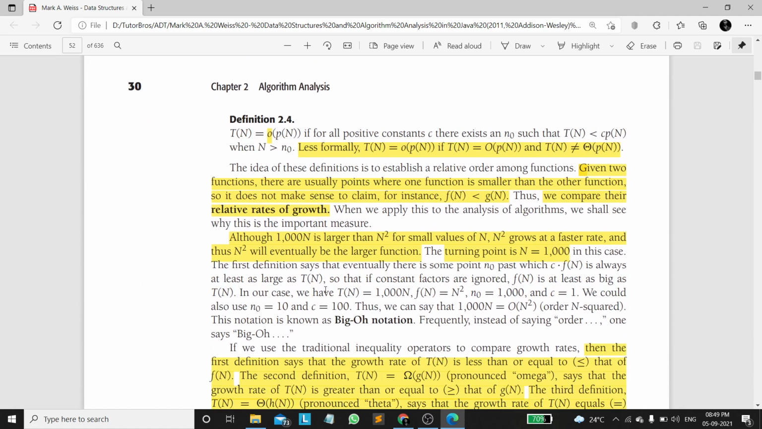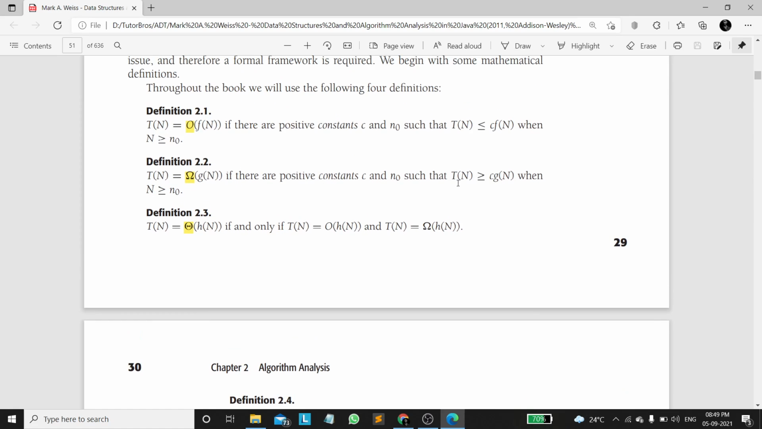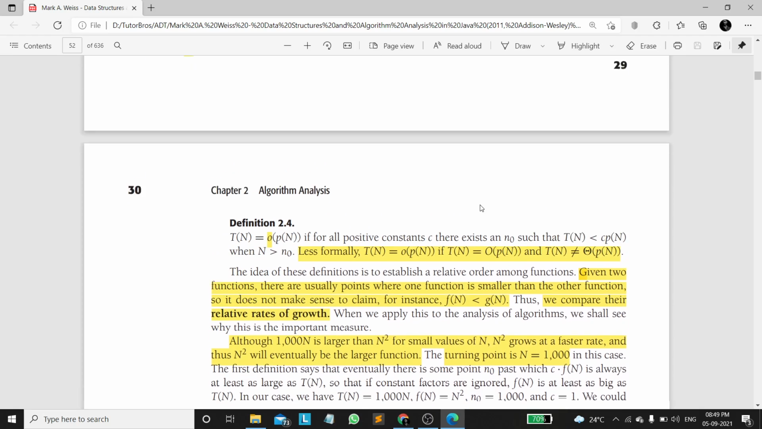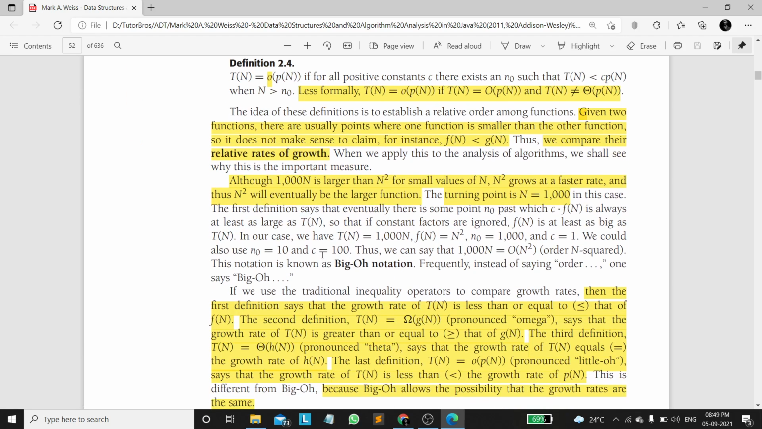And coming to how we compare: here we are discussing that t of n should be less than f of n, t of n should be greater than g of n, and how do we compare them? Do we compare directly, that if f of n is less than g of n, then the growth rate of f of n is lesser than g of n? No, we won't do like that. We compare the relative rates of their growths. What is the growth of f of n? What is the growth of g of n? Then we compare them relatively. We don't compare them independently.